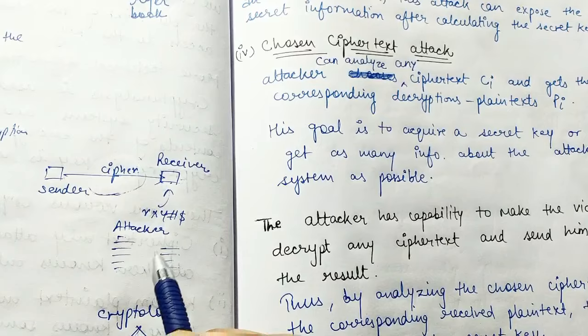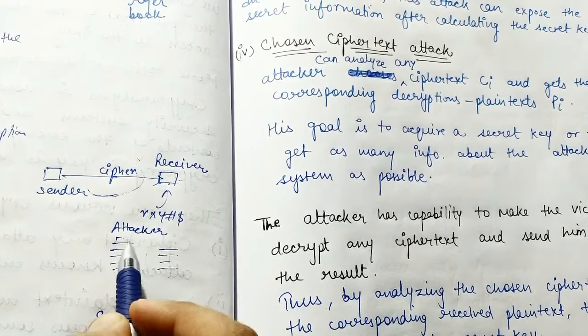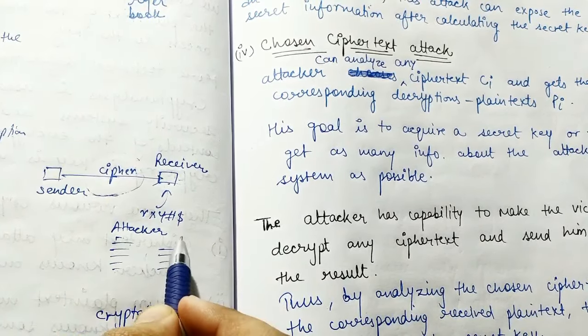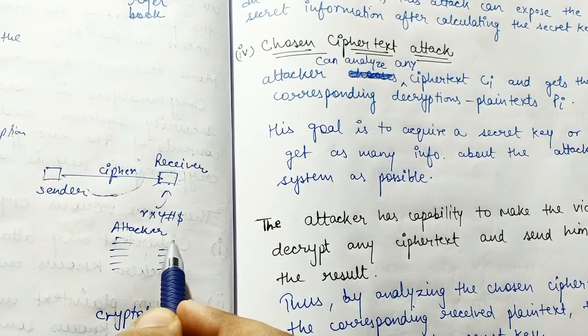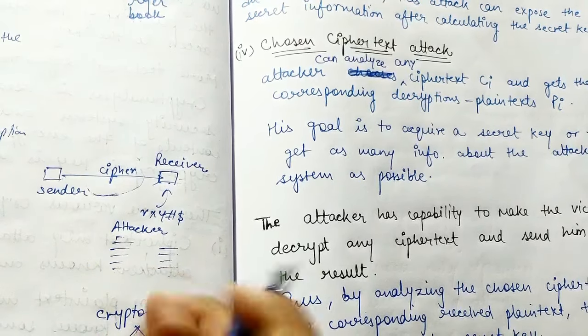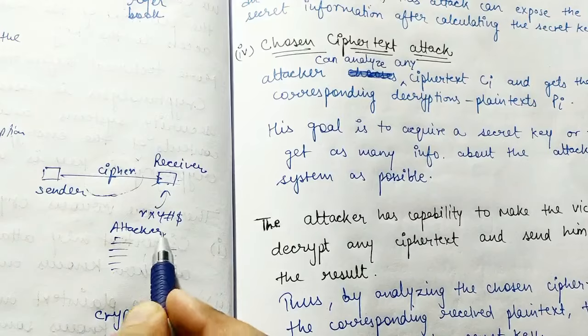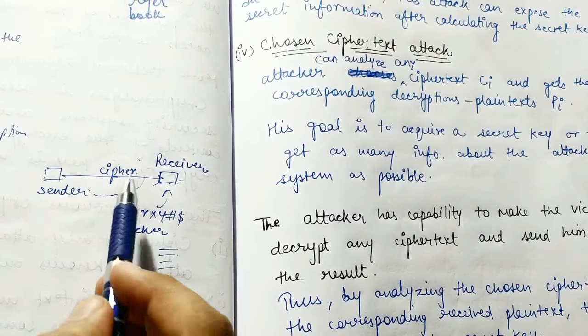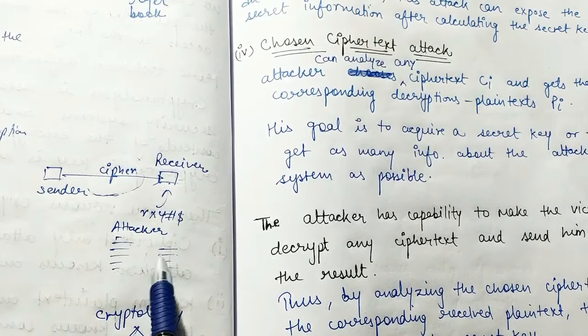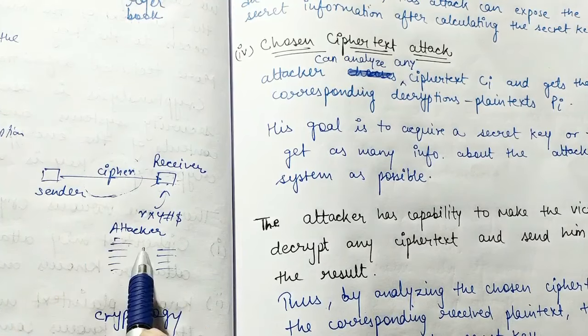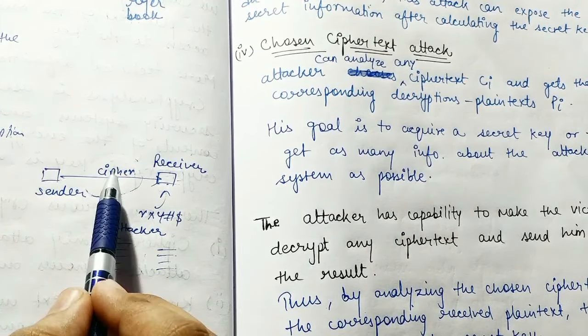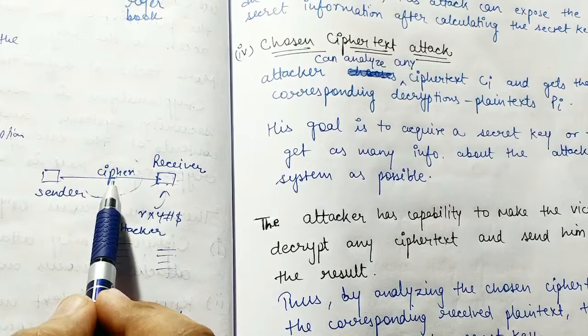So he will have some data, that is he is giving some unreadable format data and he is getting some readable format data, okay, which makes sense. So he will use this information, and he will try to analyze this ciphertext, right? Using these combinations, he will try to decrypt this cipher. Okay, so this is the scenario in this case.